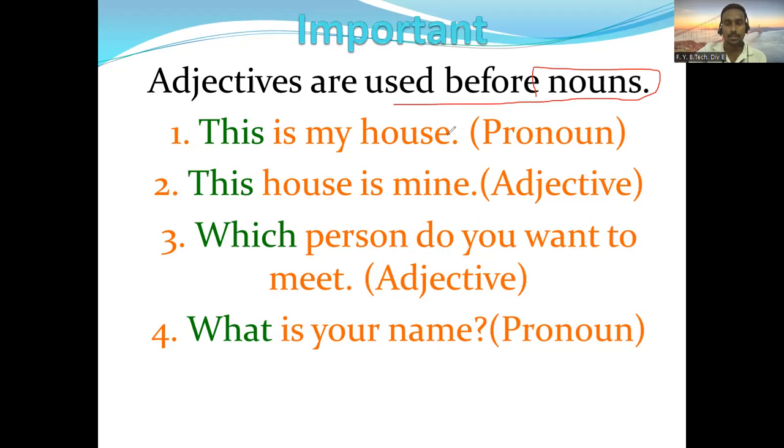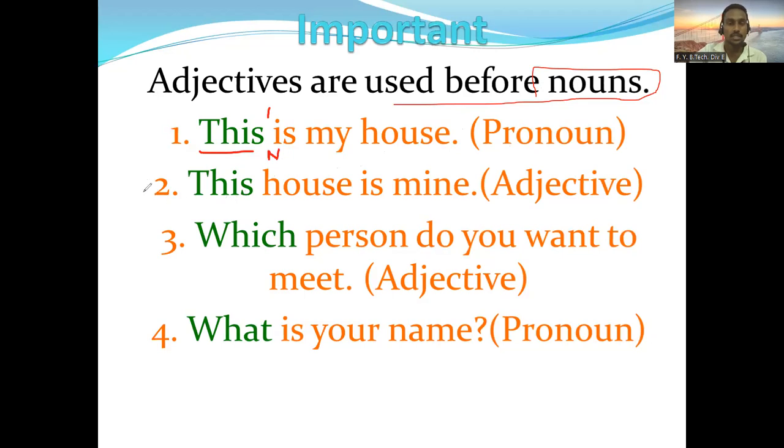And see here from these examples you'll come to know that if there is no noun, in that case it becomes a pronoun. You can see here, this is my house. Here this is not an adjective. Why is it not an adjective? Because after this there is no noun used here, and therefore it is not an adjective.